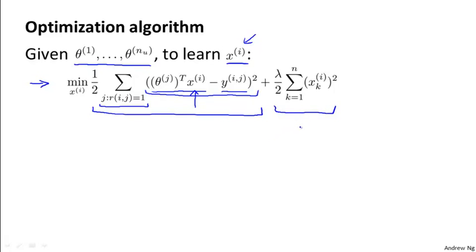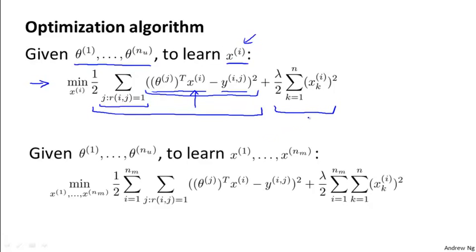So this is how we would learn the features for one specific movie. But what we want to do is learn all the features for all the movies, and so what I'm going to do is add this extra summation here. I'm going to sum over all nm movies, n subscript m movies, and minimize this objective that sums over all movies. If you do that, you end up with the following optimization problem. And if you minimize this, you have hopefully a reasonable set of features for all of your movies.